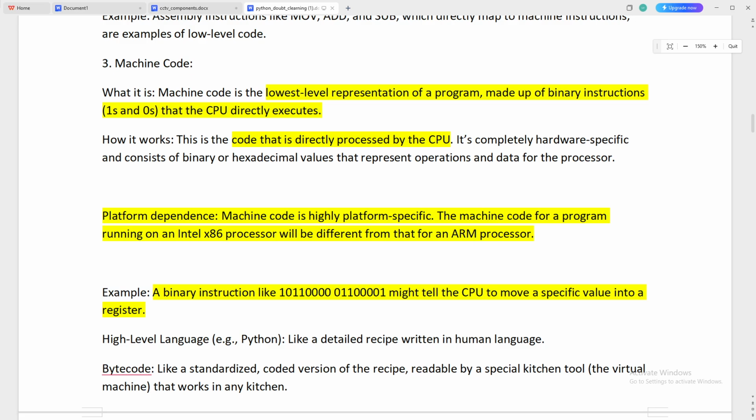But what is the difference with Python? In Python, the code is converted into bytecode. Bytecode is not dependent on the hardware. It is just an intermediate conversion of the Python code. Now what does the virtual machine do? The virtual machine really knows what the hardware is, and based on that, it converts that bytecode, the .pyc file, to the specific machine code, 0 and 1. So this is the advantage of Python bytecode and the Python virtual machine.